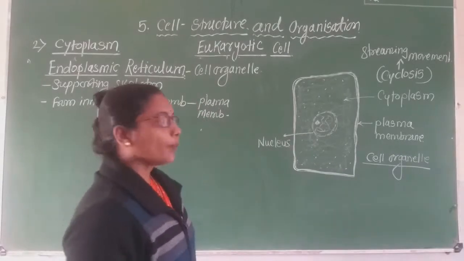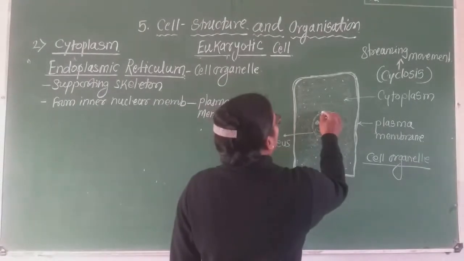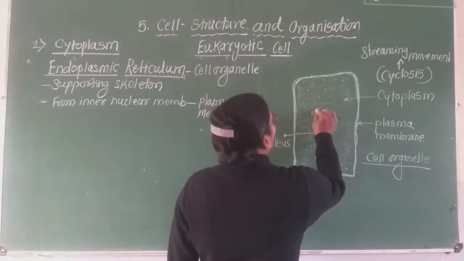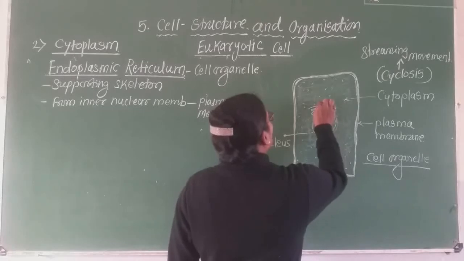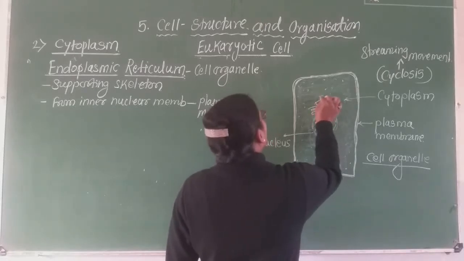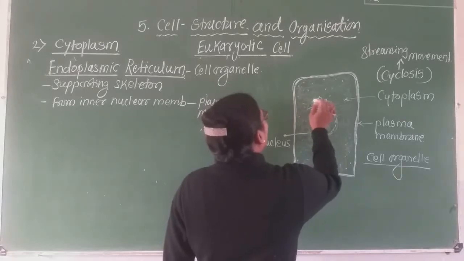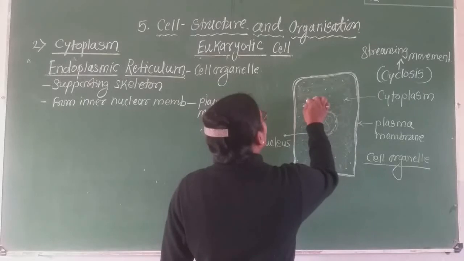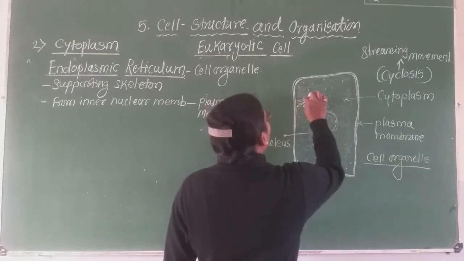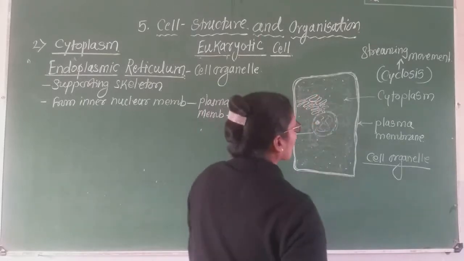Now, this endoplasmic reticulum is attached to this nuclear membrane, and it extends up to the plasma membrane.